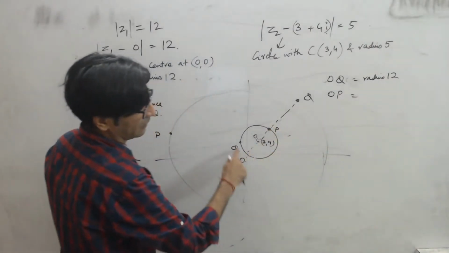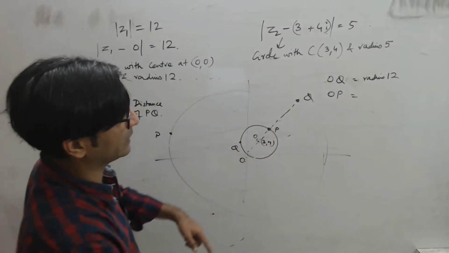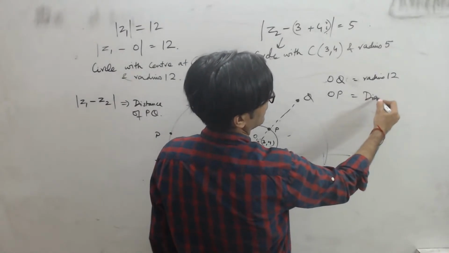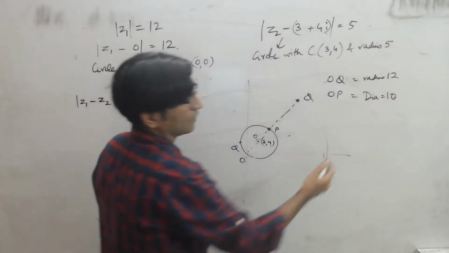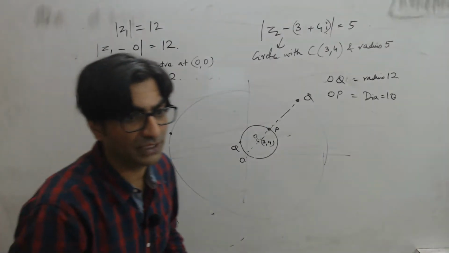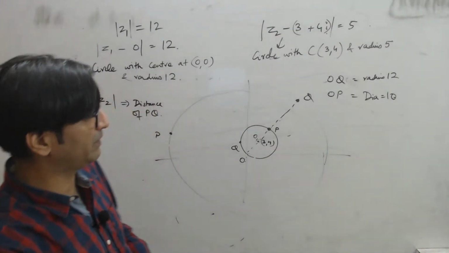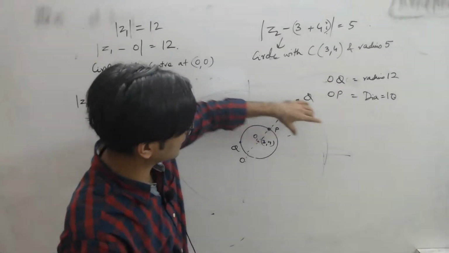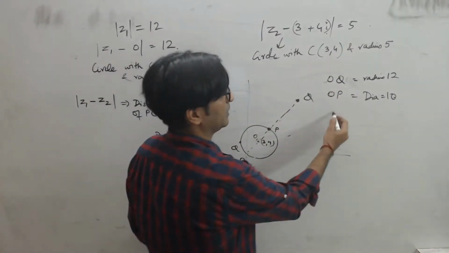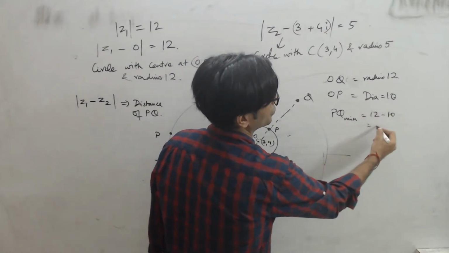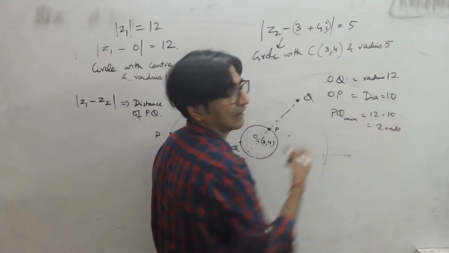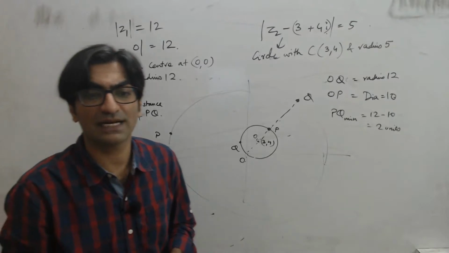It is the diameter of this circle. What is the diameter of this circle? The radius of the circle is 5, so the diameter will be 10. So if I have to minimize here, then subtract 10 from 12, and this will be the answer. PQ min value will be 12 minus 10, which is 2 units. So that's my answer. Does that make sense?